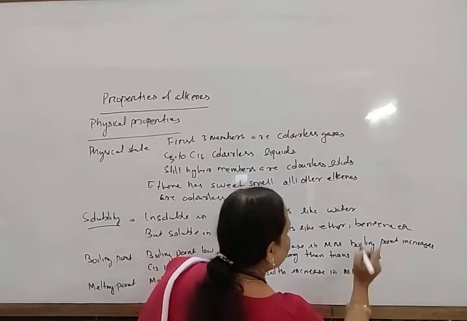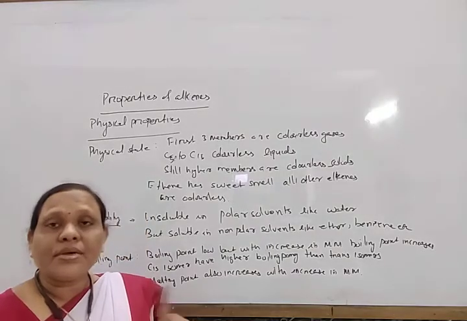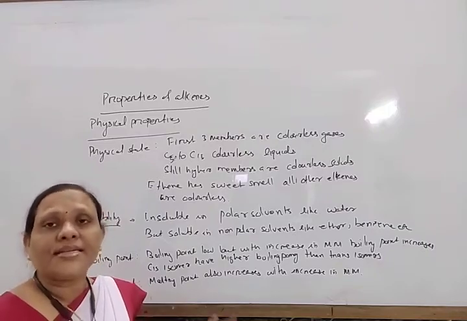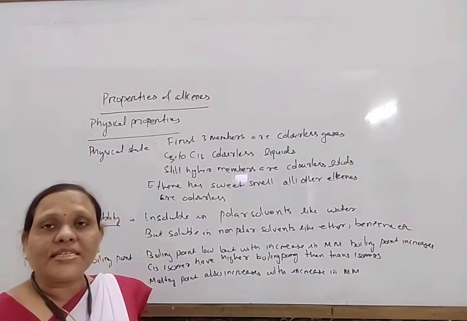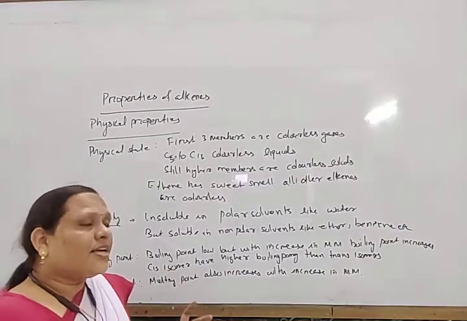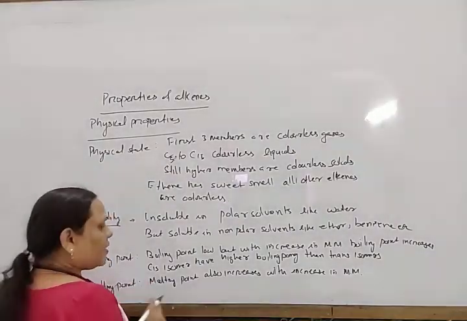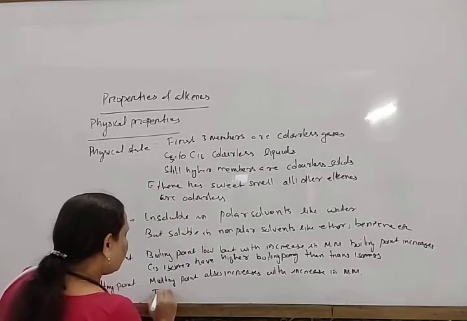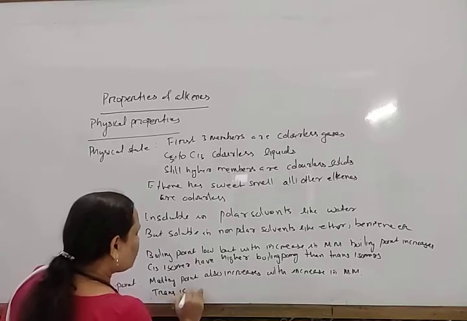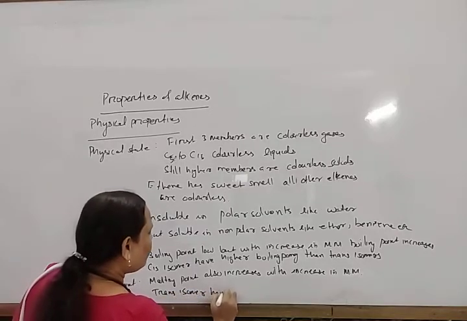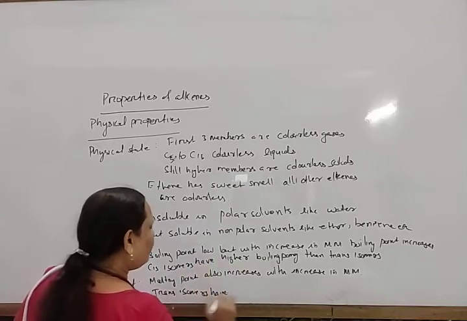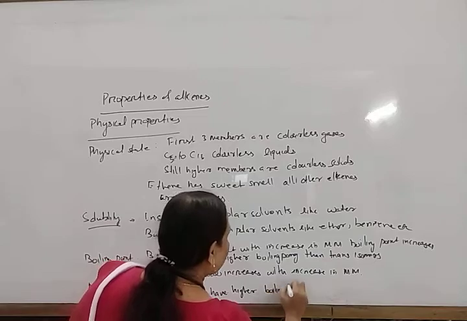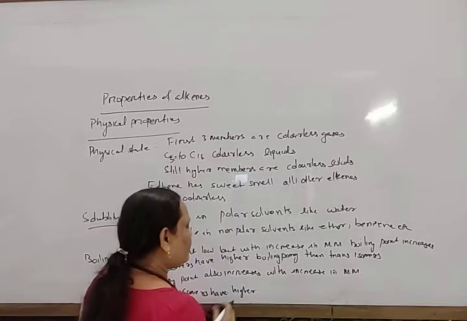But between isomeric alkenes, the trans isomer has a higher melting point than the cis isomer, because of its symmetrical nature, which fits well in the crystal lattice. So trans isomers have higher melting point than cis isomers, while cis isomers have higher boiling point.